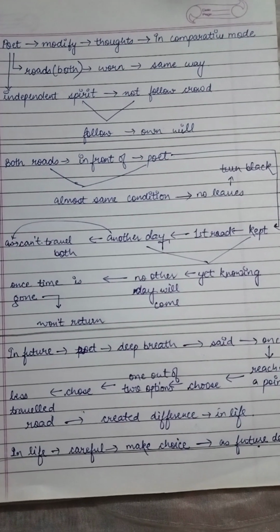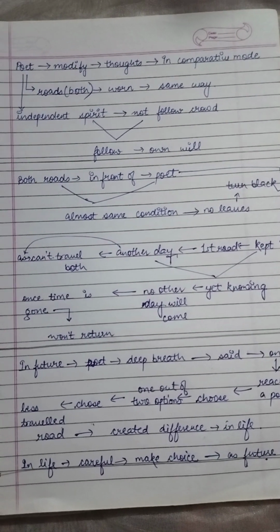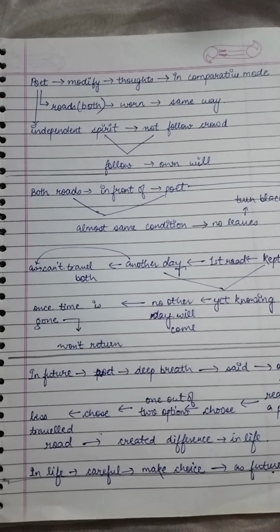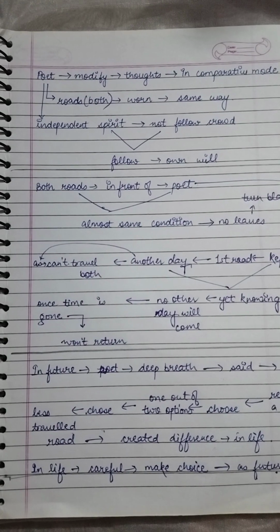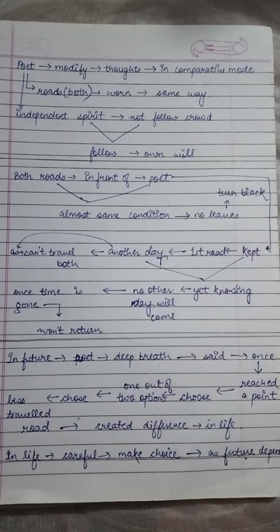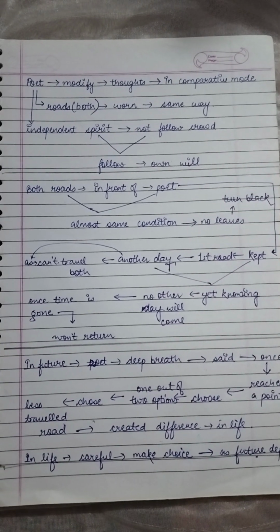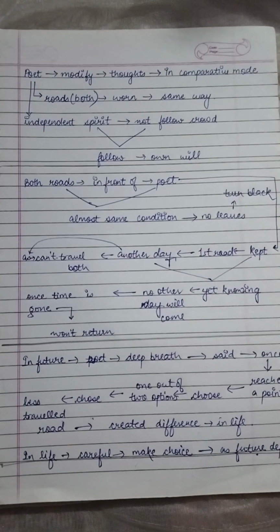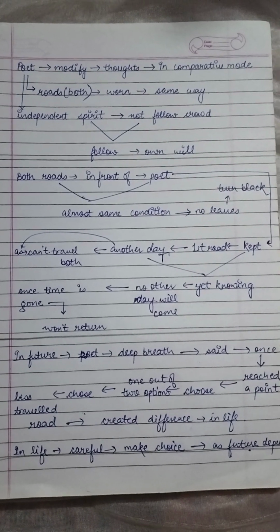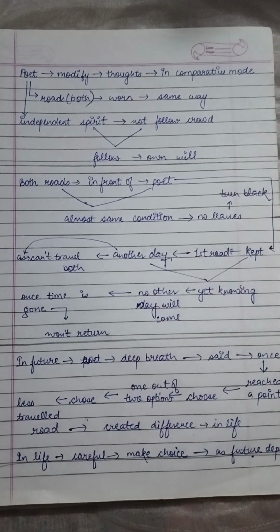So that is what the poet is trying to say. People become painters, writers, authors. So that is what the poet is trying to say, that he was not someone who is going to follow the crowd. He wanted to follow his own will. Now both the roads in front of the poet were almost in the same condition, as I told you, as no leaves were turned black. There were leaves on the roads, but they were not blackened. That means people have not traveled there yet.